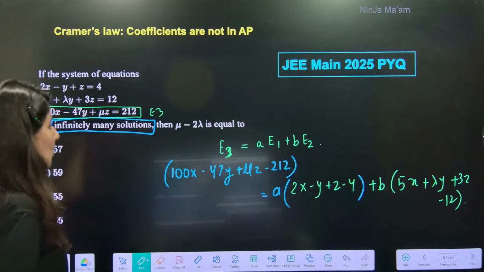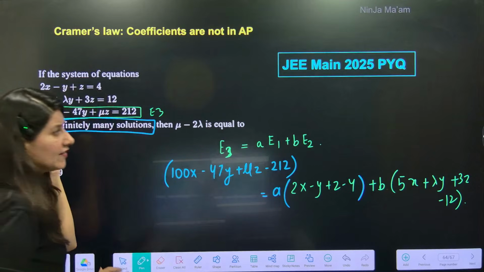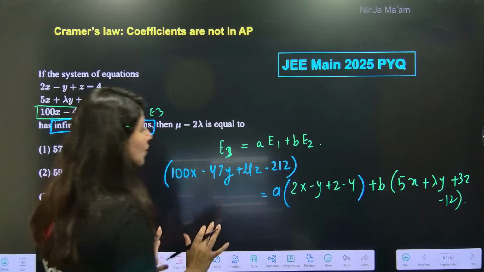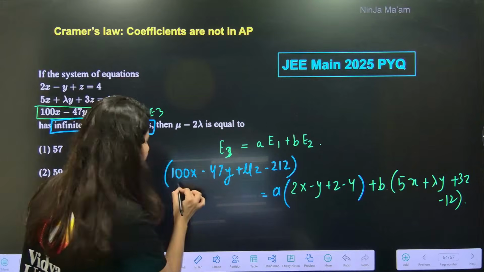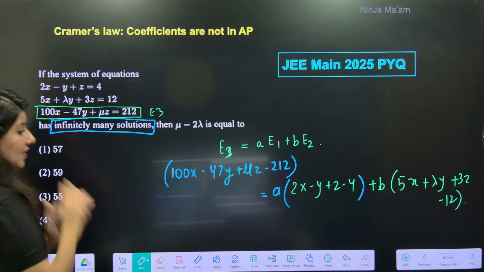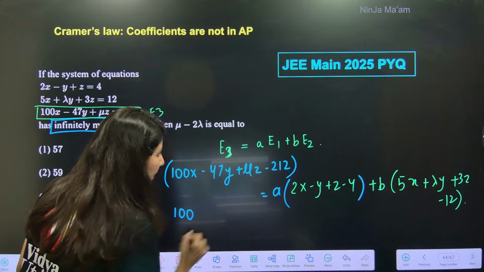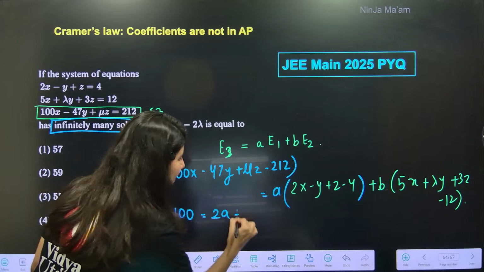So what you have to do is, E3 is a E1 plus b E2. Now you have to compare the coefficients. Coefficient of x, all three are available, so just compare the coefficient of x: 100 is equal to 2a plus 5b.